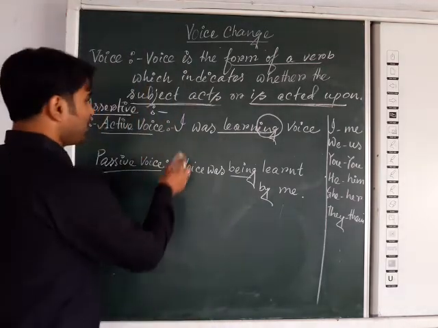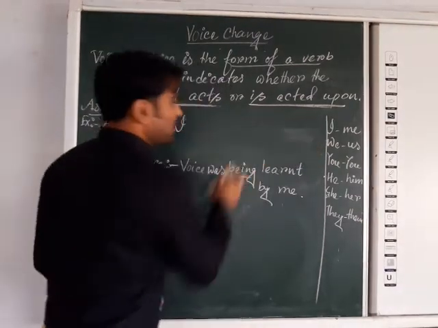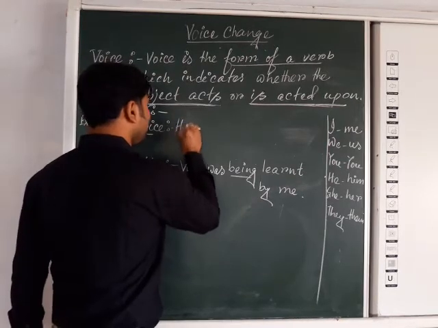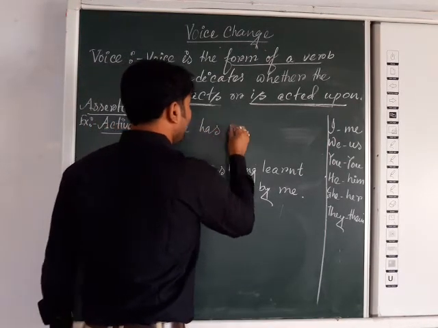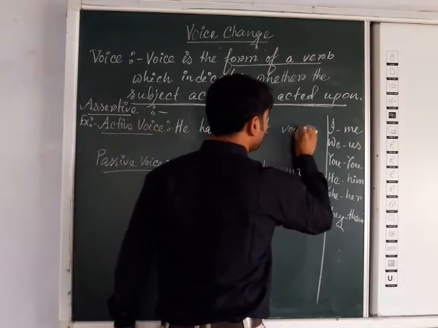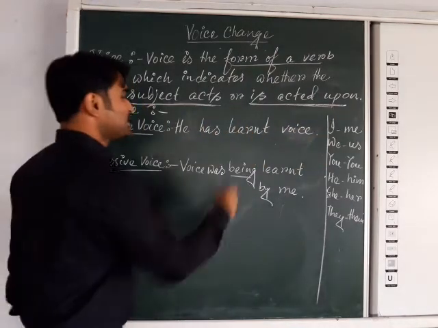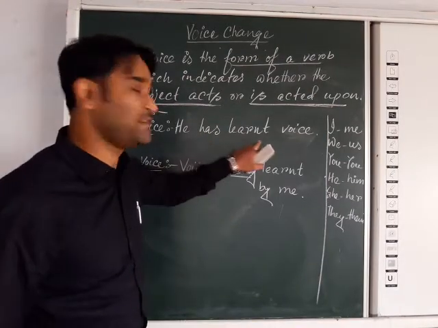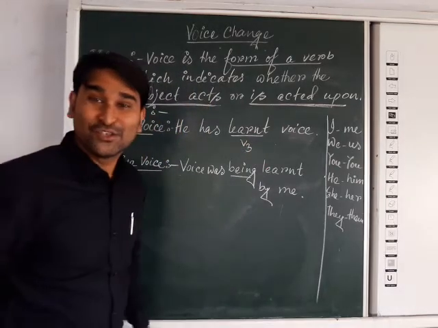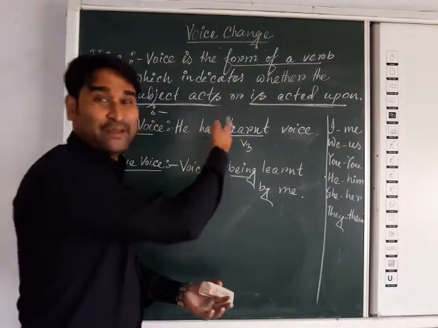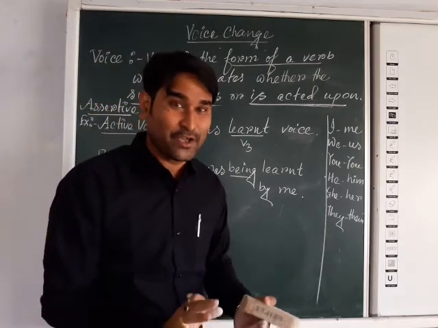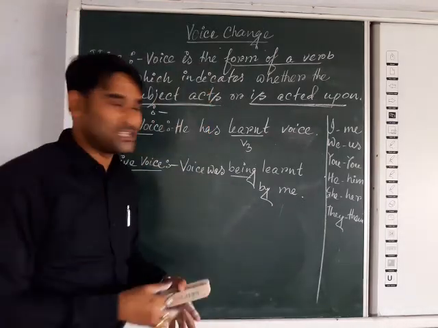Okay. Now we are moving to the next, that is perfect tense. Suppose he has learned voice. You can see here that is the form of present perfect tense, followed by V3 form of the verb. The V3 form is already there, so no need to change the main verb into V3. Don't worry about that, it is much easier also.